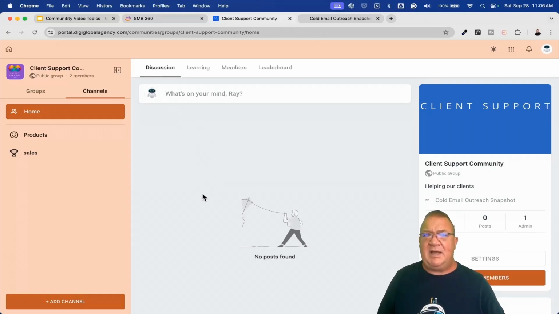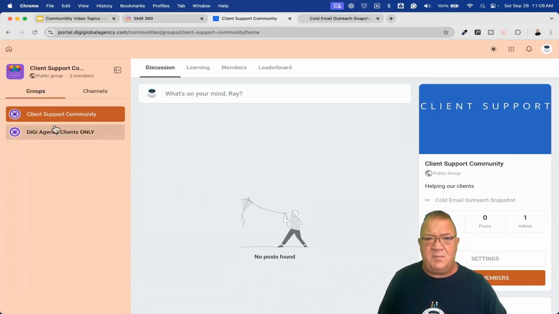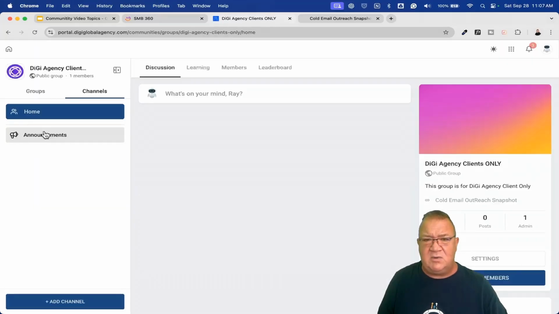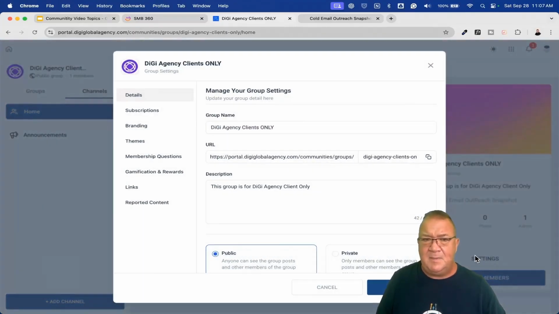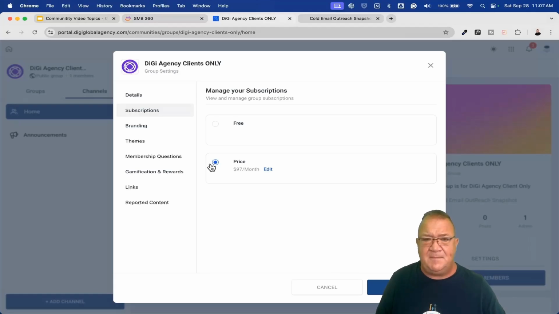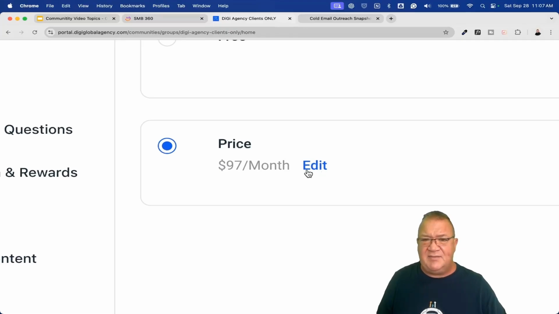So now if we just pop back in here, we've talked about a lot. So we've talked about all the different groups and things like that we actually have in here. But one of the things that I want to go into now is talk about the different types of groups. I do want to come over here to this group and go into the digital agency clients only. So now I can come in here because I am an admin. Now, if I do this, I'm going to come over here to settings. And what I want to do is come to subscriptions. Now here, if we take a look, this is a price of $97 a month. So this group costs each individual month.